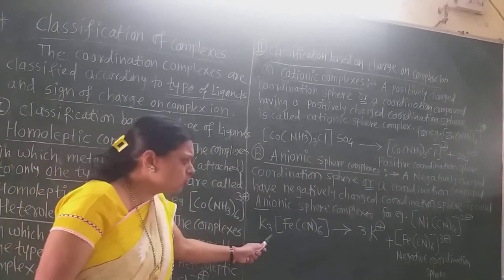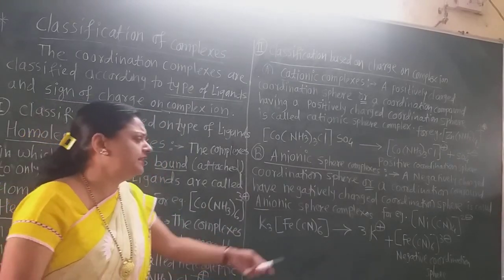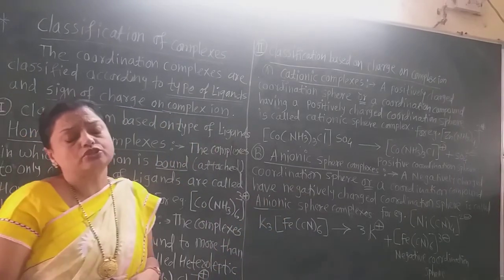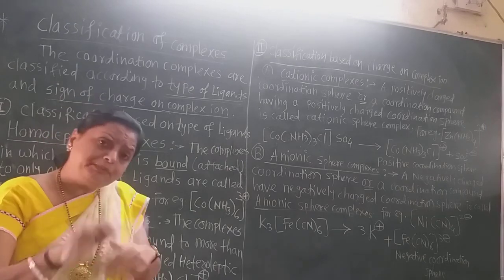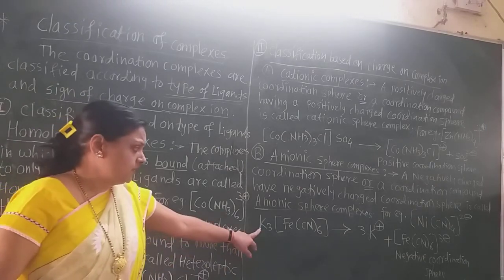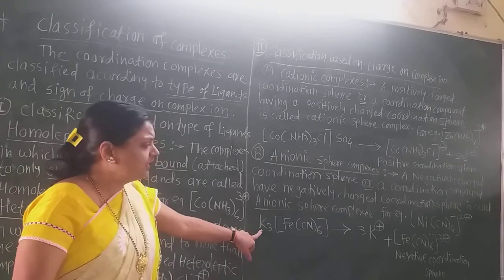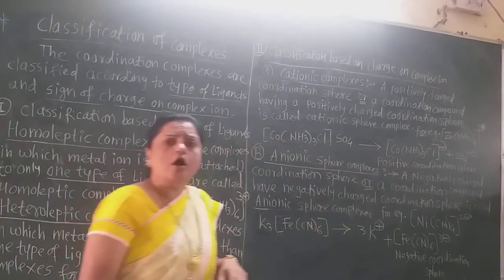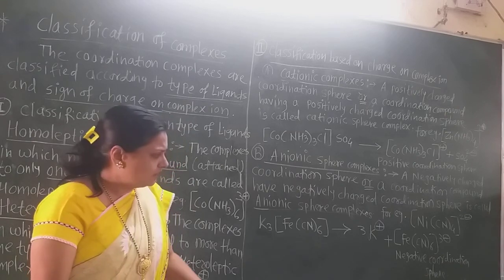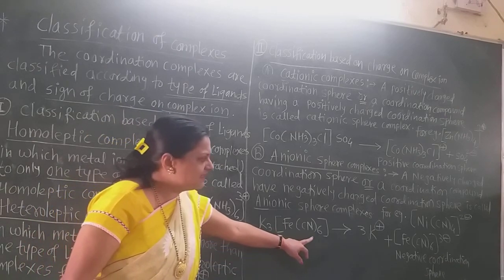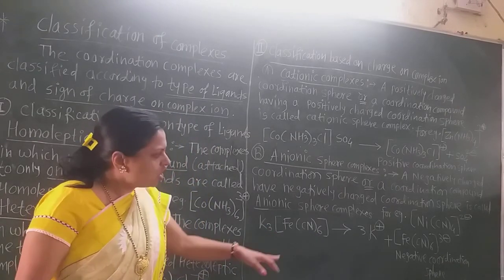Now this is also an anionic complex, but here the negative charge is not written on the sphere. After ionization, the potassium, which is the counter ion, forms 3 K+ ions, and the Fe(CN)6 part remains.